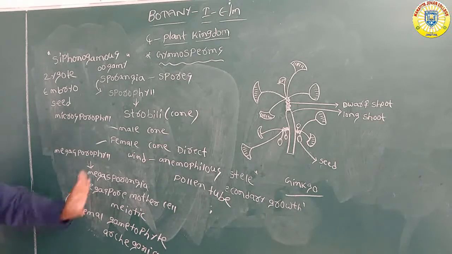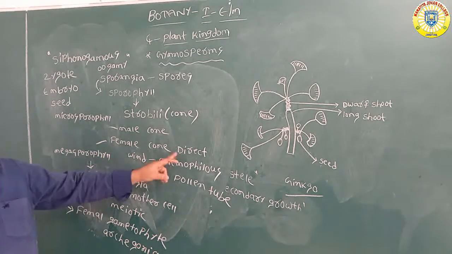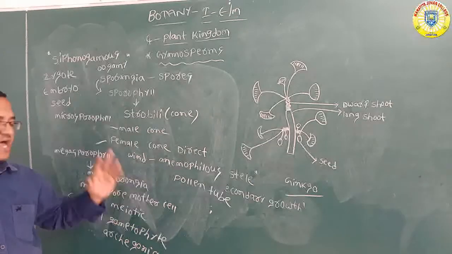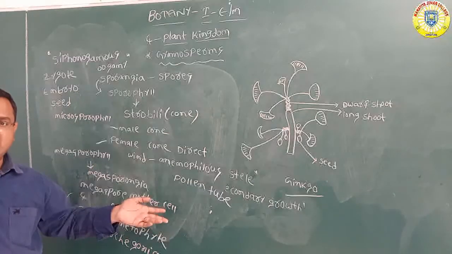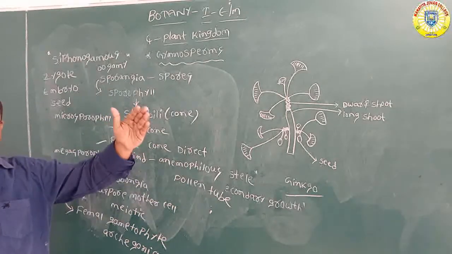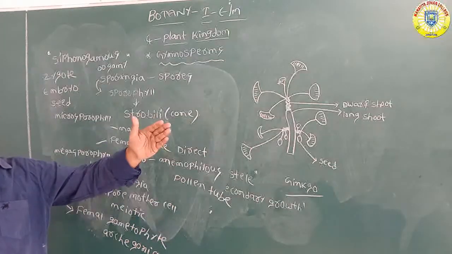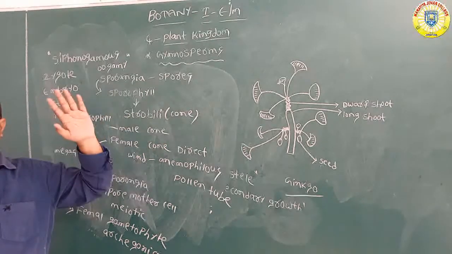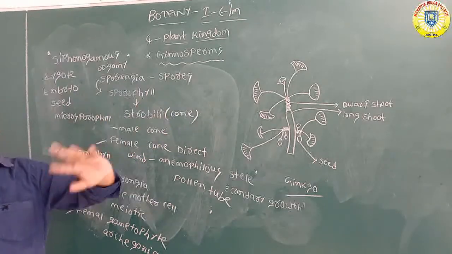After that, pollination is direct pollination, anemophilous, through the wind. After the pollination, the pollen tube germinates and carries the male gametes to the female reproductive organ, moving towards the ovules. Then the male gametes fuse with the female gametes.